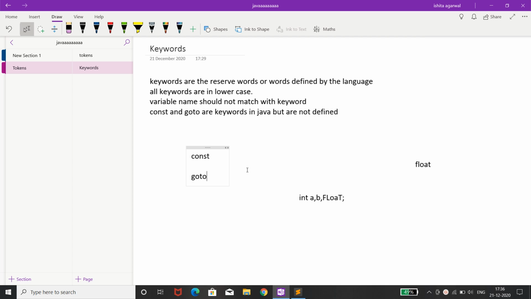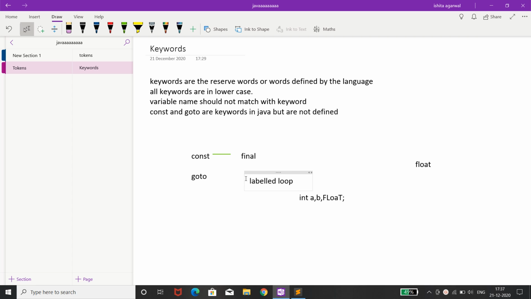Their syntax is not mentioned in Java. Instead of const we have the final keyword in Java, and instead of goto we have the labeled loop, which we have already discussed in our previous videos. So const and goto are keywords in C and Java, but in Java there is only the name.